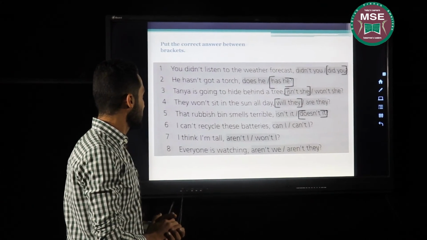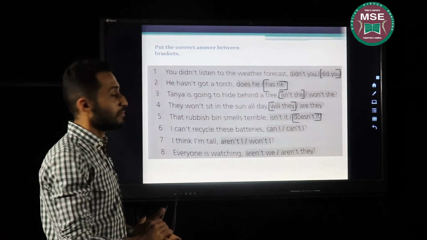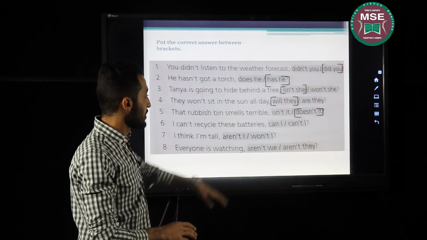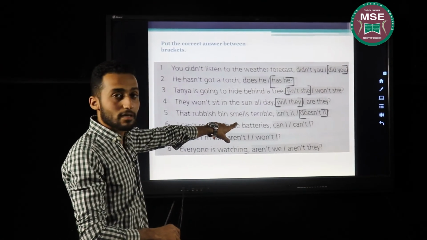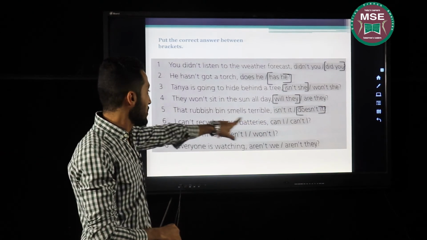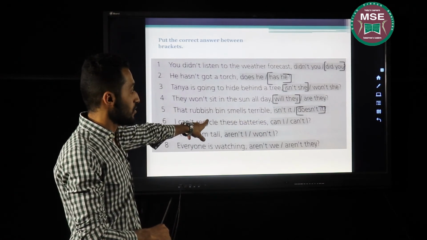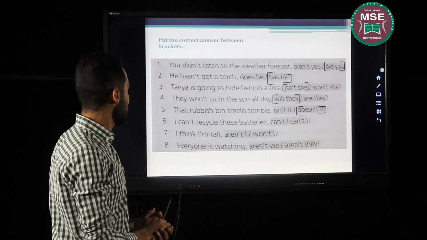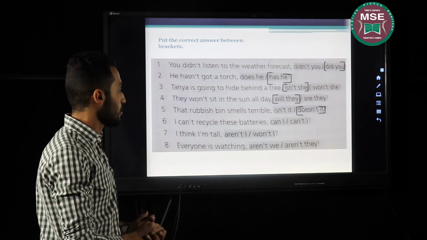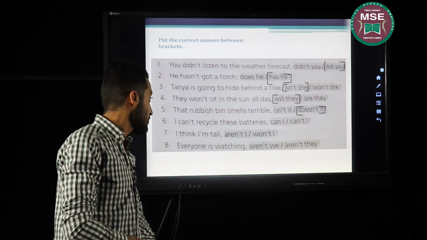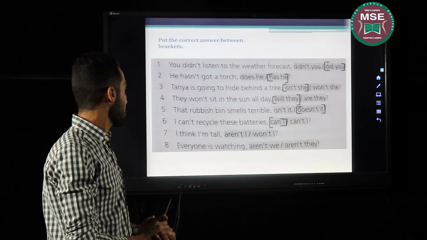That rubbish bin smells terrible. The answer should be, doesn't it? The main verb of the sentence is in the present simple tense, so I should choose do or does. Rubbish bin is single, so doesn't is the perfect match. Number 6, I can't recycle these batteries. That's the correct answer. Can I?